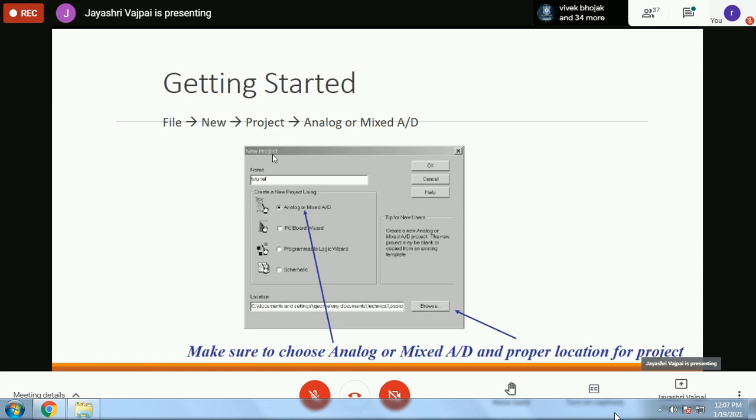This is how, when we enter PSpice, once you download PSpice and put it in the system, you can integrate it with your Windows software and begin with File. So File, then New, and then you can give a project name.